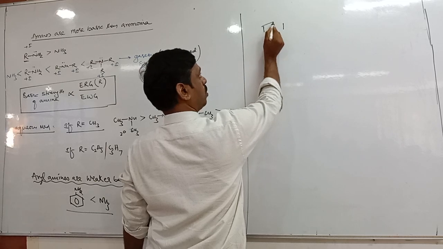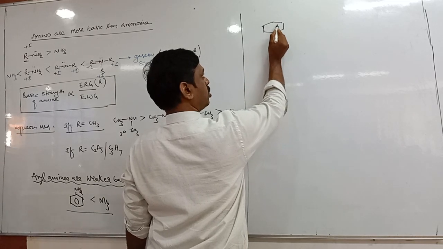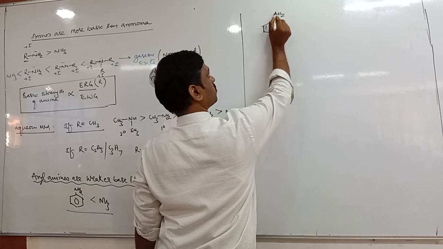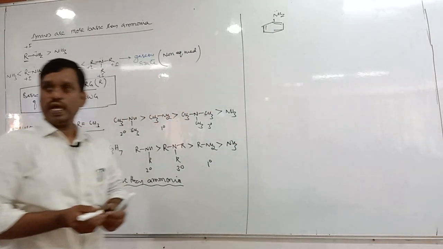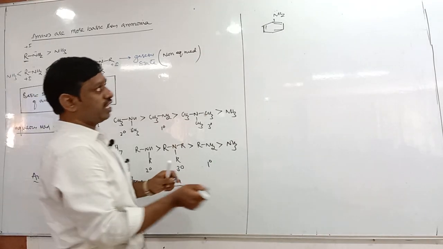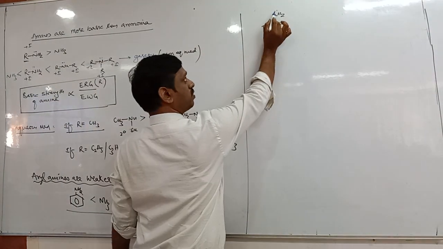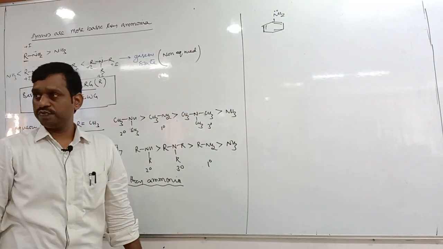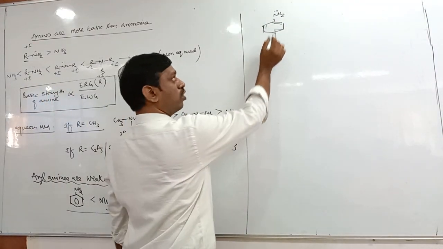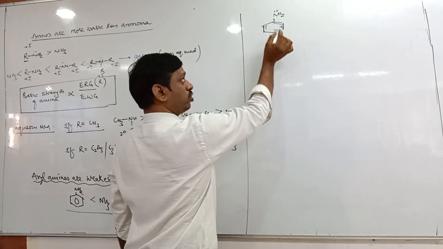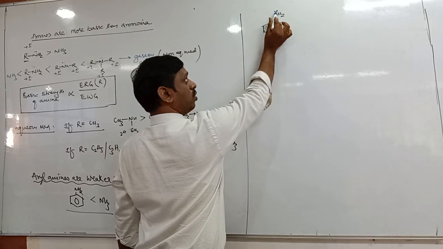This is due to resonance. Listen carefully. In aniline, there is one lone pair of electrons present on nitrogen. This lone pair is in conjugation with the pi bond of the benzene ring.